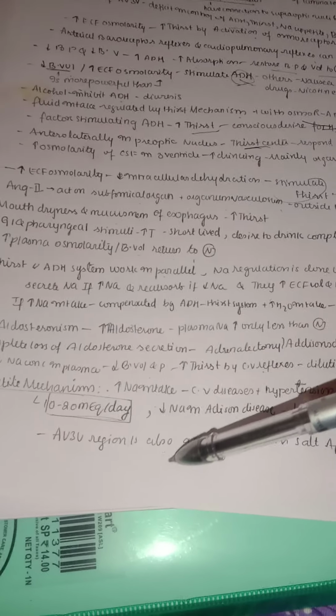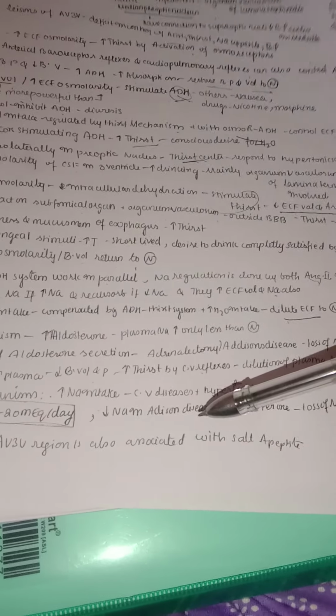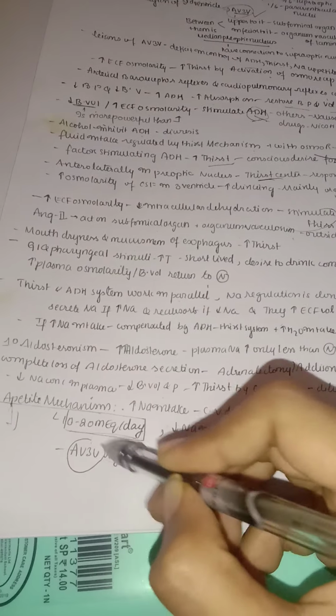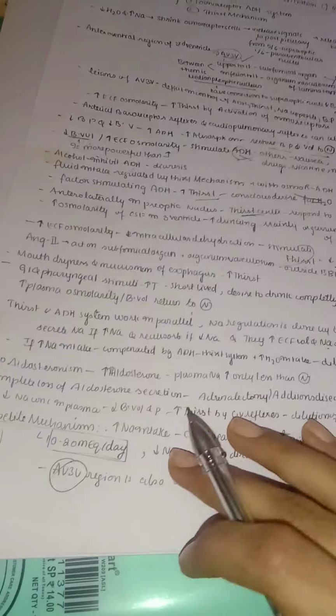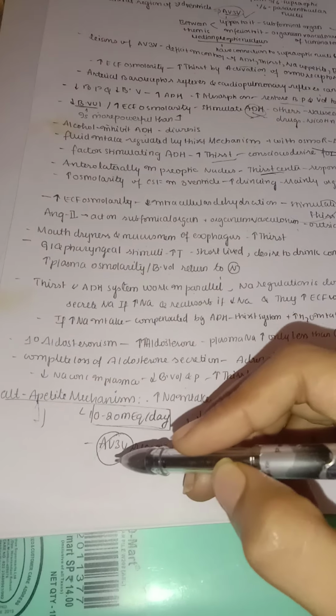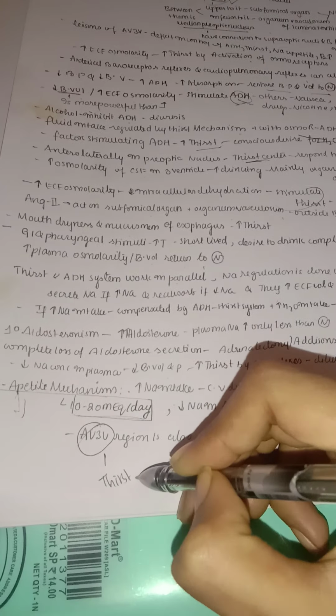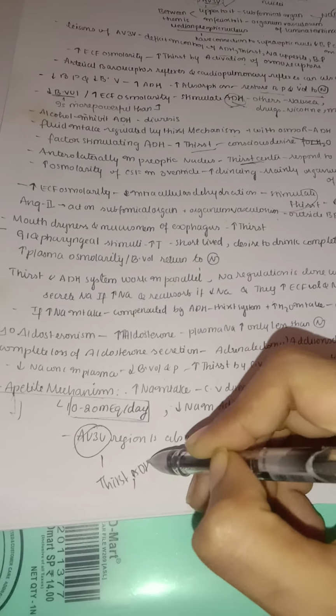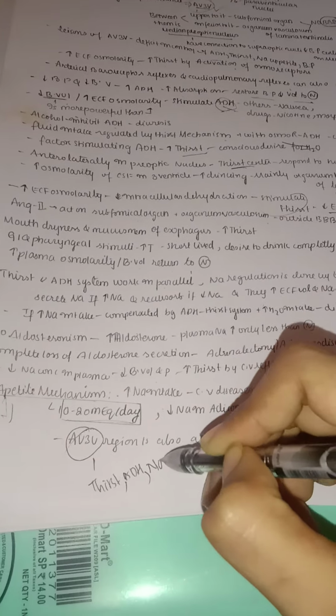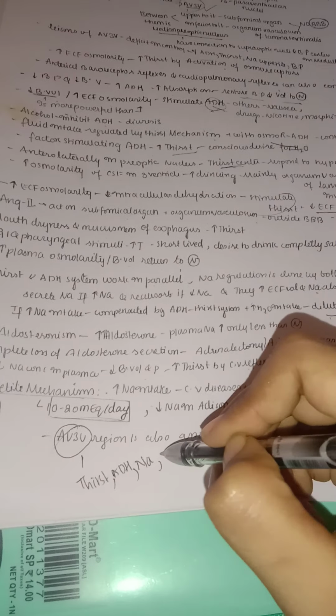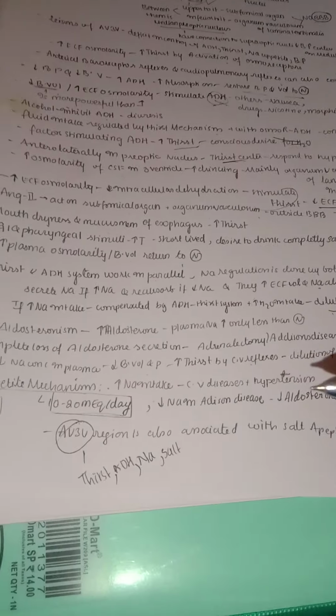And this AV3V region is also associated with salt appetite. That's why this AV3V region is like a major region in this chapter. Almost everything is associated with it. The thirst center is associated with it, the ADH system is associated with it, the sodium control mechanism is associated with it, and even the salt appetite is associated with it.